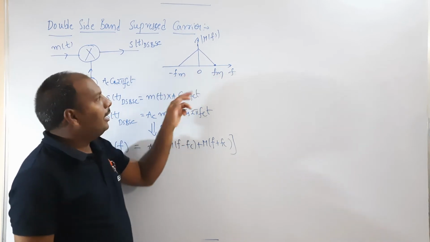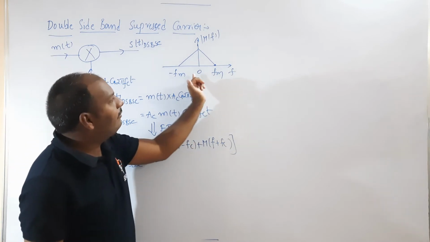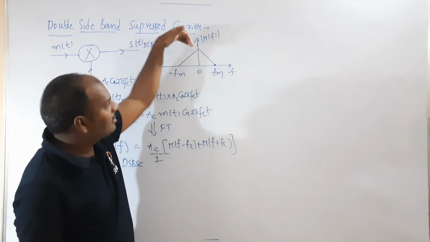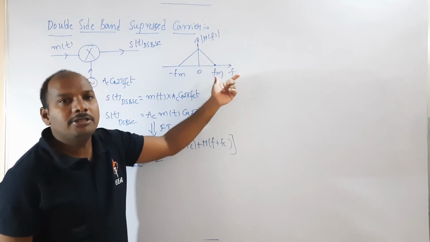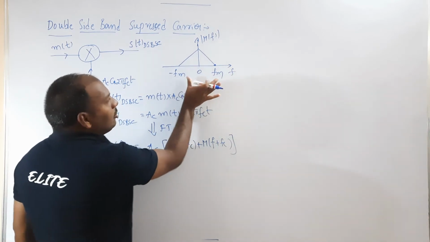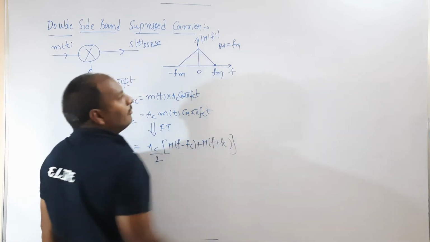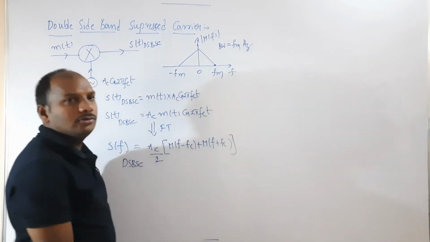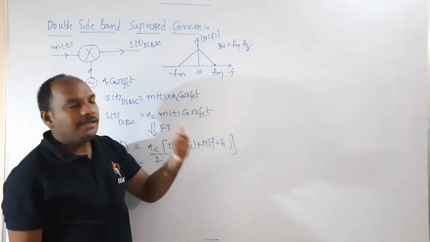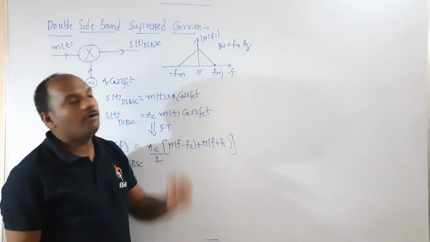At 0 you have the highest magnitude, and as the frequency increases to Fm the strength reduces, and beyond Fm the strength becomes 0. That means the bandwidth of this message is simply Fm, in units of hertz. So M of f is band limited to Fm.